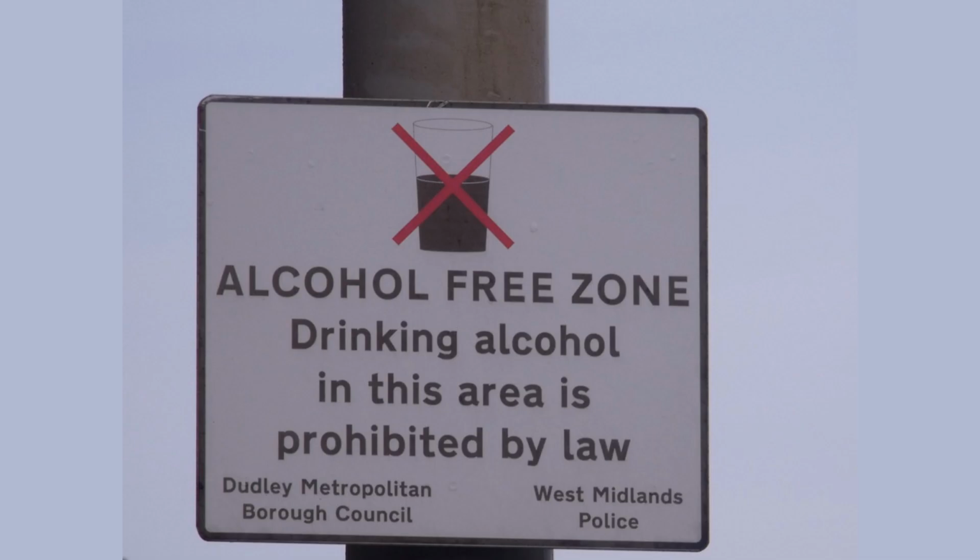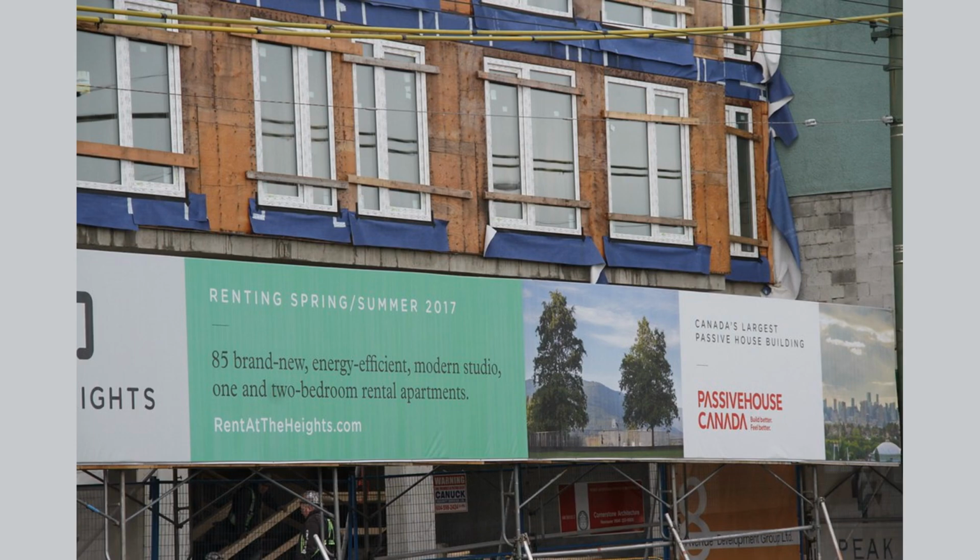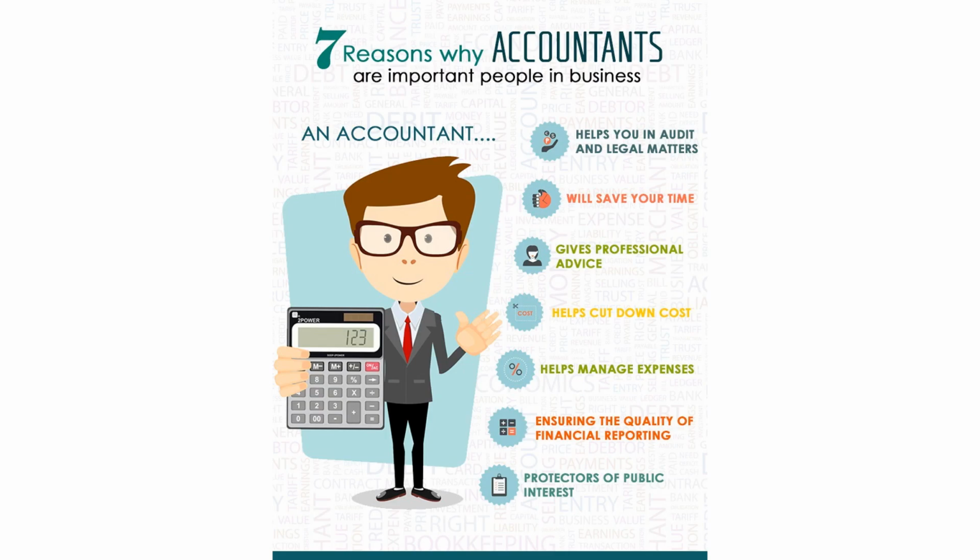5. Regulatory changes. Changes in local or national regulations can impact the profitability of real estate investments, such as changes in zoning laws or tax policies. 6. Liquidity. Real estate investment is not a liquid asset, which means that it can be difficult to sell quickly if you need to access your funds. By understanding these risks and challenges, investors can take steps to mitigate them and make informed investment decisions. In the final segment, we will summarize the pros and cons of investing in real estate and provide some tips for successful real estate investment.